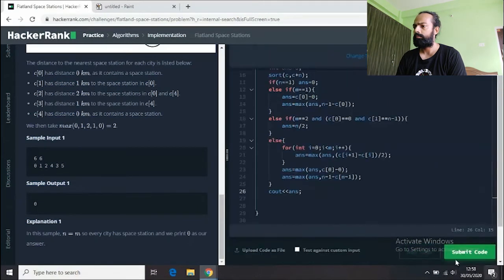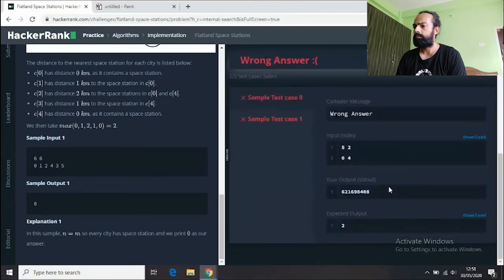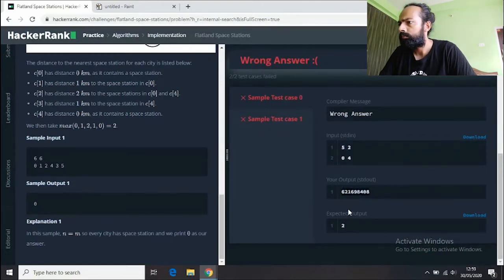Run code. Okay, we have got wrong answers. The output is this, and the second output is this. It feels like we're getting some garbage value, right? We have to just go through this once.